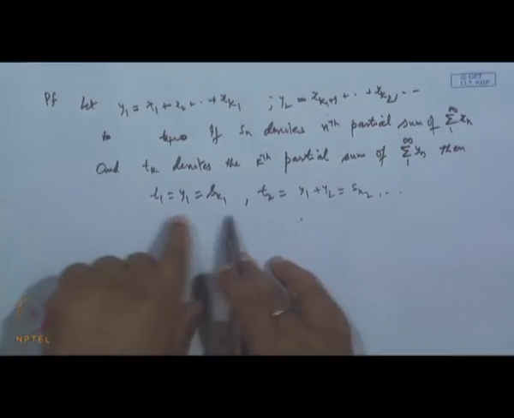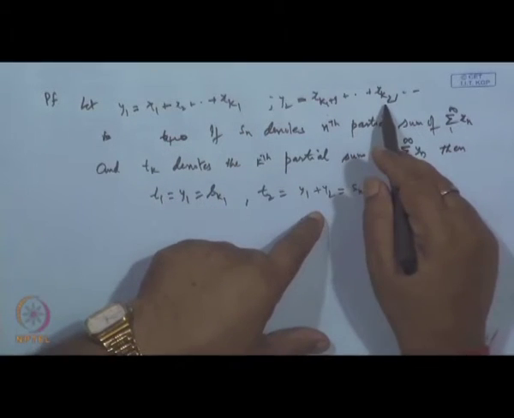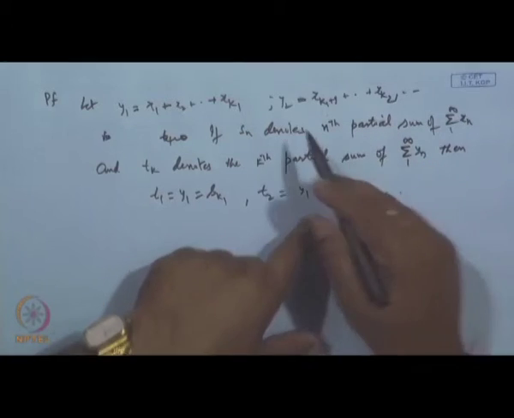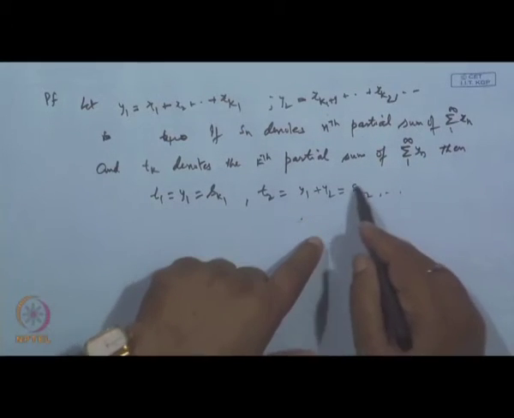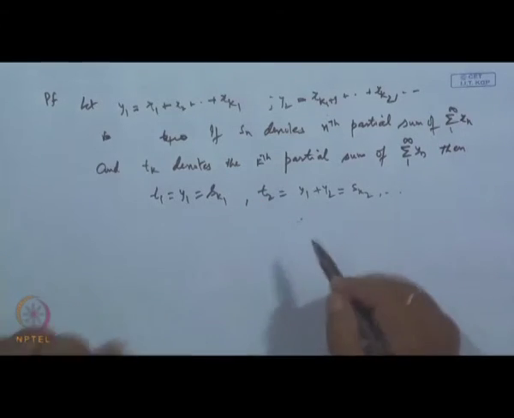So the first term is a partial sum of the original series, the second term is also a partial sum of the original series, and the original series is convergent. So this sequence of partial sums will converge, therefore this sequence will also converge.